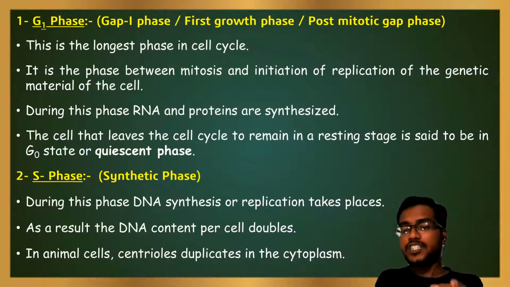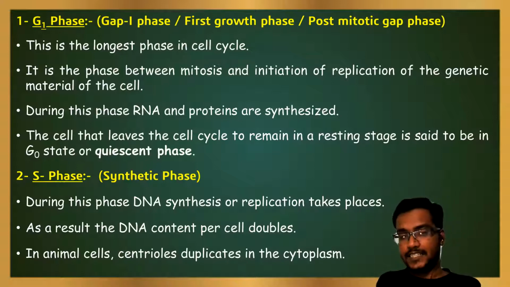This phase occurs in between the mitosis and initiation of replication of the genetic material of the cell. During this phase, RNA and protein are synthesized. Some cells leave the cell cycle from the G1 phase and remain in the resting stage, which is said to be G0 state or quiescent phase.